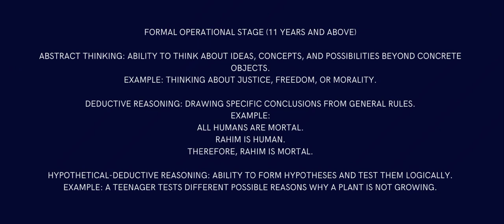Then comes deductive reasoning, that is drawing a specific conclusion from general rules. Example: that is a very fun one. Because of this thing, one thing happened, and what happened to that thing is the same for all beings, so that thing is happening to everybody. In simple words, all humans are mortal, we understand that, and Rohim is a man, so he is human, and therefore Rohim is also mortal. So that is a very funny one.